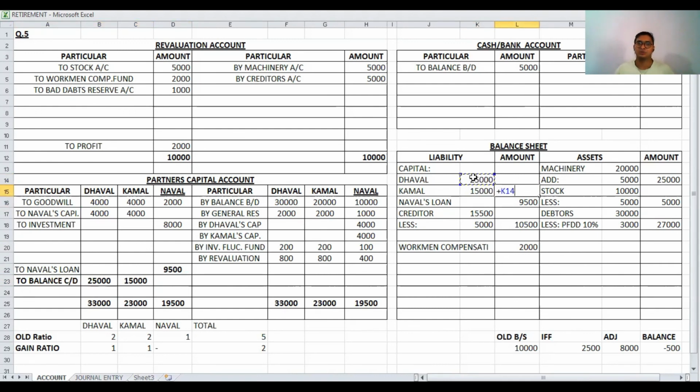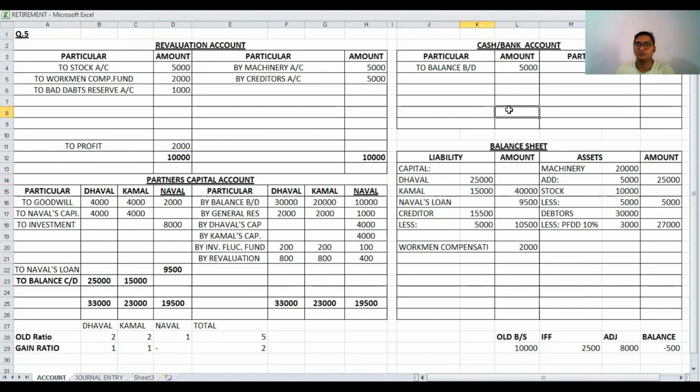Then after, the total of these two becomes our new capital. For the remaining partners there is a new capital, means we can say that all three balances, Dhaval, Kamal and Naval, are transferred from partners' capital to the balance sheet. But Naval is not a partner, so Naval's loan remains separately and capital remains separately.